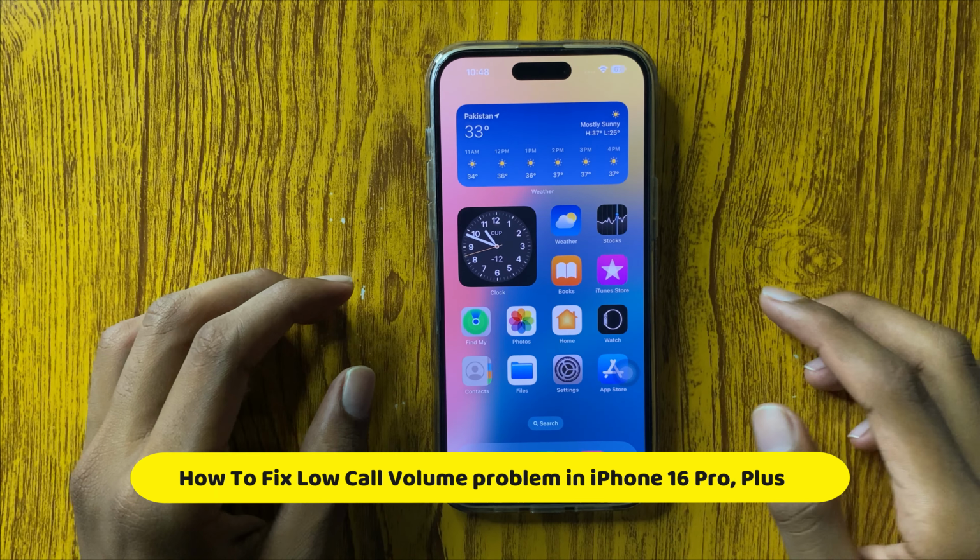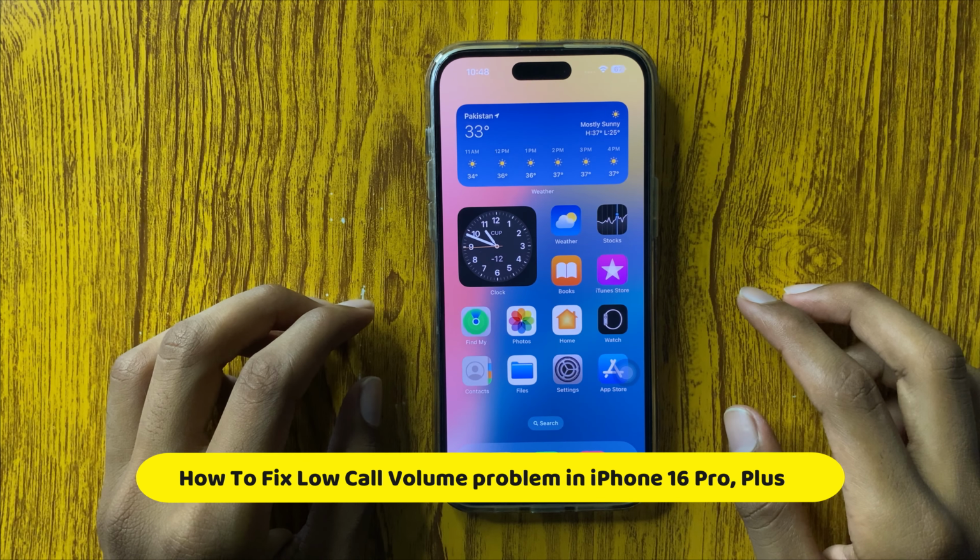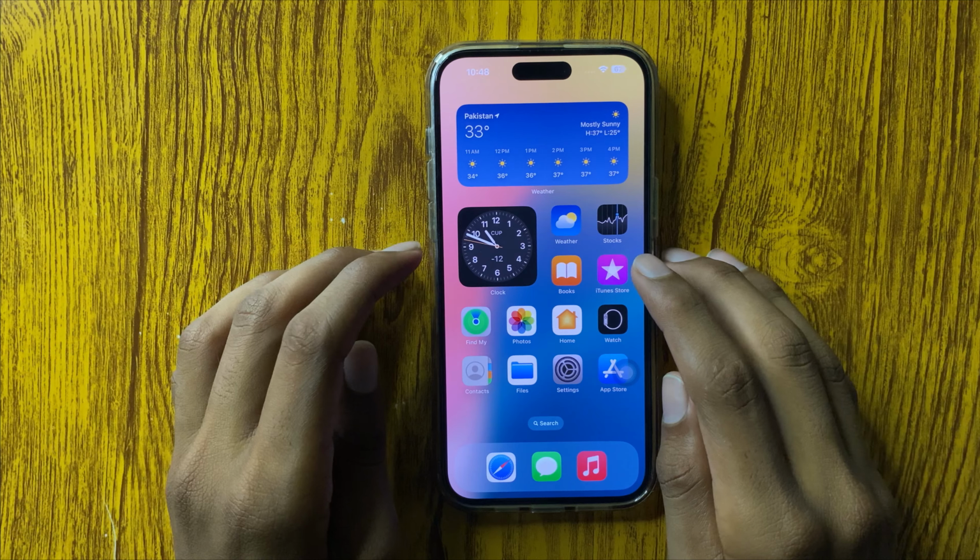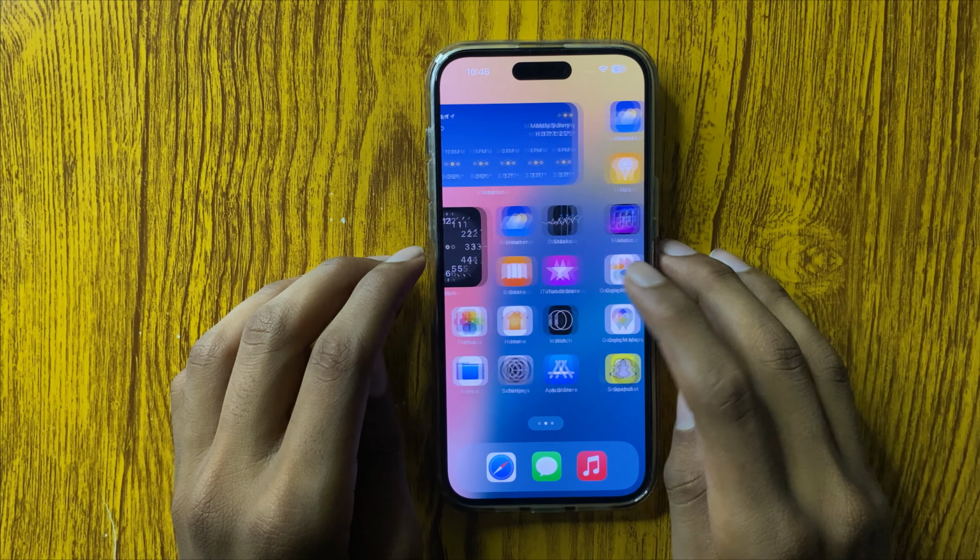Hello everyone, today in this video I will show you how to fix low call volume on iPhone 16 Pro or Plus. So let's start the video.